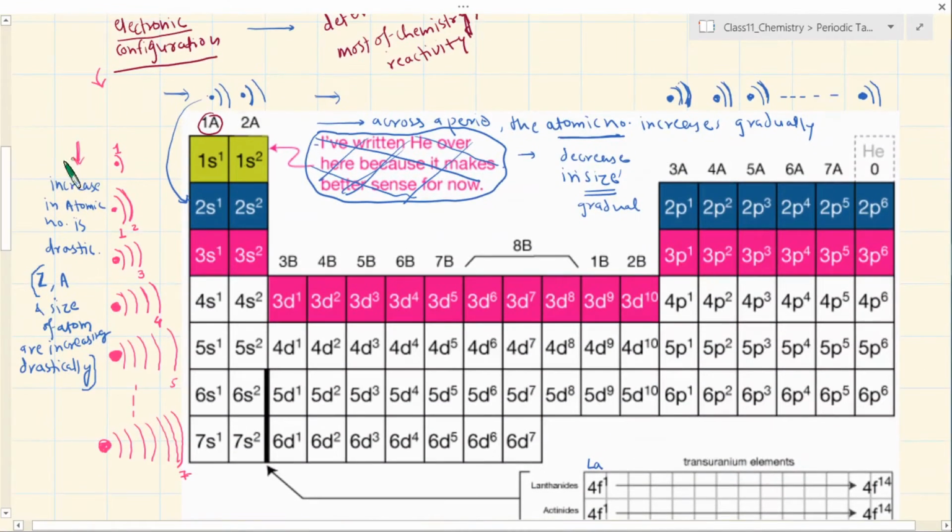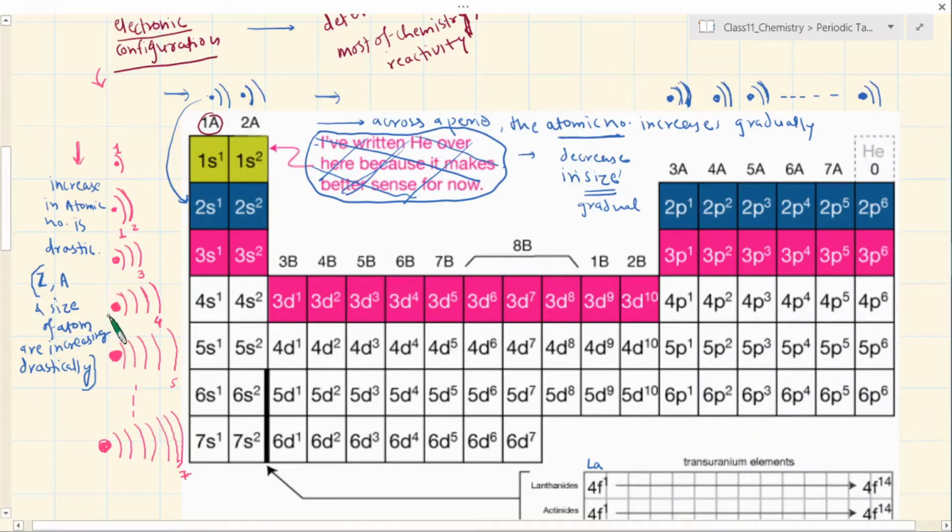Here you can look at this one. When you are going this way, you can see that the electron that has to come in has to come only in the second shell. But I am saying that when you are going down a group, your new electron has to come in farther and farther away from the nucleus. So nuclear charge is increasing and also the distance is increasing. So there is a contradictory factor.